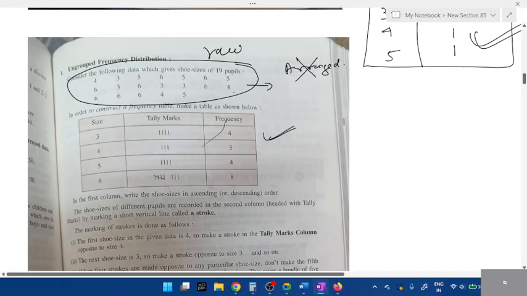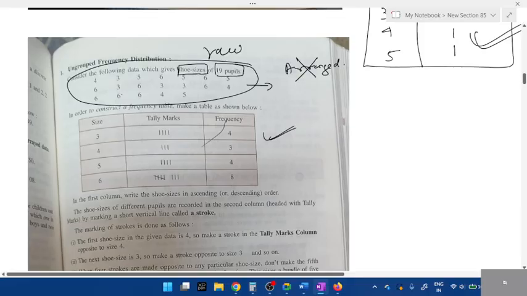And if they ask you to construct a frequency distribution table, see here, have they written all the numbers once? Yes, I'll tell you what a tally mark is. And what do these numbers represent? What kind of values? Shoe size, of how many students? Yeah, 19 students or 19 people. So this is the shoe size of 19 students.